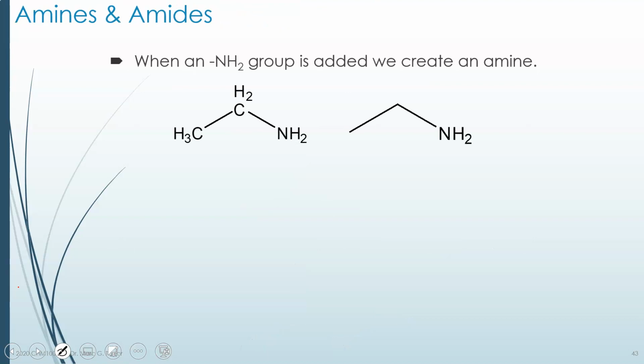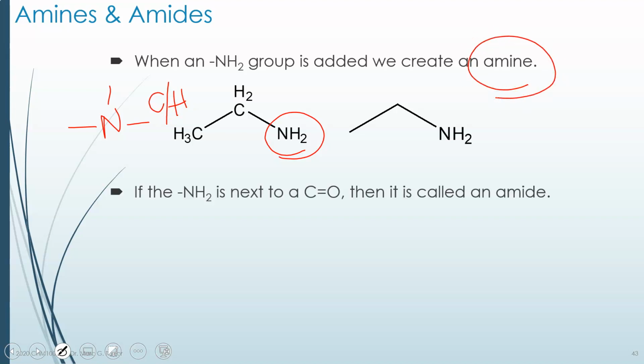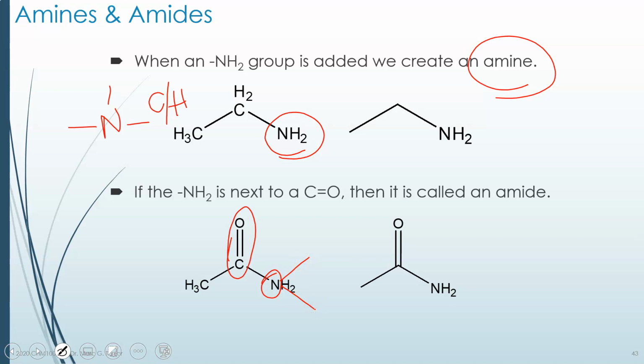So amines and amides. Amides are another carbonyl compound, but amines are not. An amine is just any organic molecule that has a nitrogen on it, and the nitrogen must be attached only to carbons or hydrogens. If it's just carbons or hydrogens, we call this an amine. But if we put a carbonyl next to this nitrogen, and like I said, it doesn't matter if there are carbons on here or just hydrogens, this could be a carbon, this could be a hydrogen, it doesn't matter, once you put that carbonyl, the amine is now called an amide.